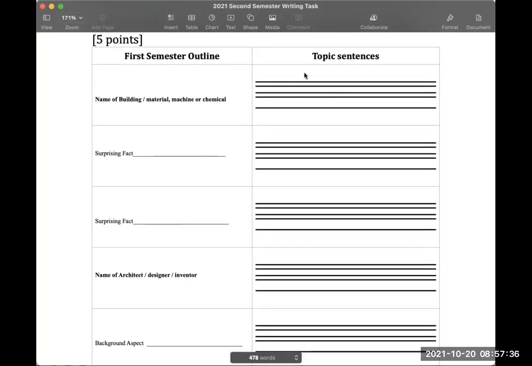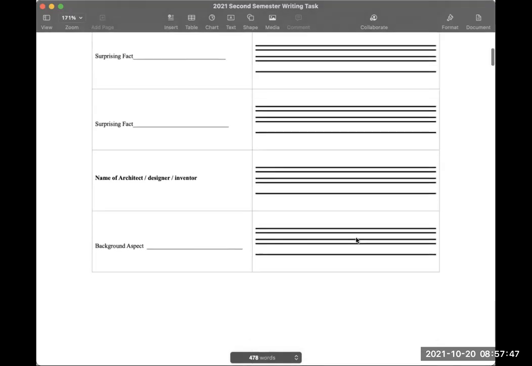You have to write topic sentences. This is the big thing that the university wants to make sure that you can do. Topic sentences are very important to them, it seems. So that's what I'm going to help you to do.